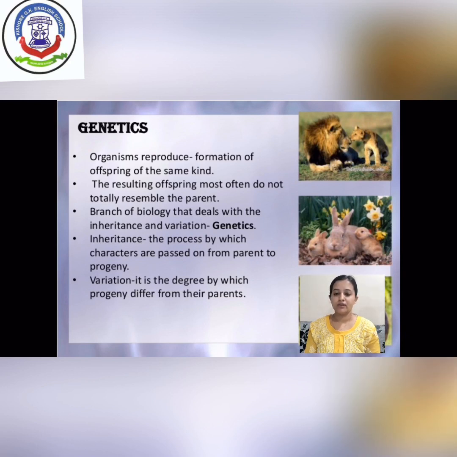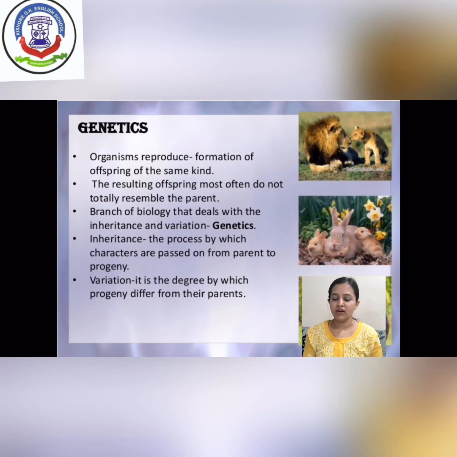Genetics is one of the branches of biology which deals with inheritance and variation. Inheritance means the transfer of characters from parent to offspring. Progeny means the children or offspring. Variation means the progeny always differ from their parent.